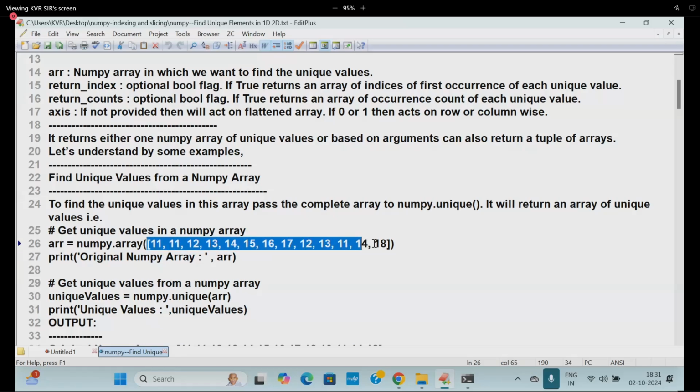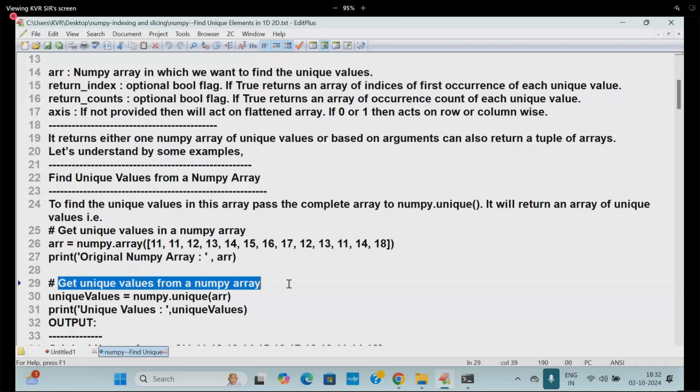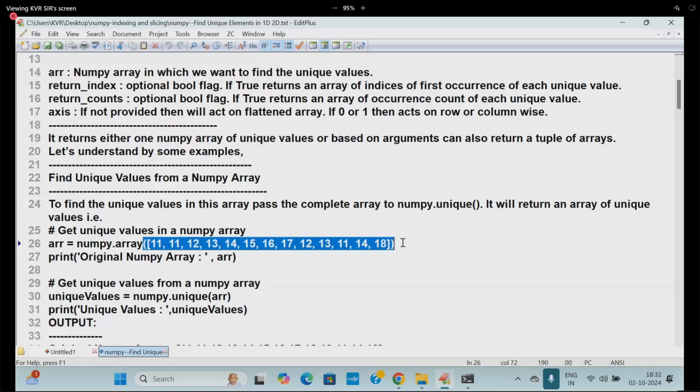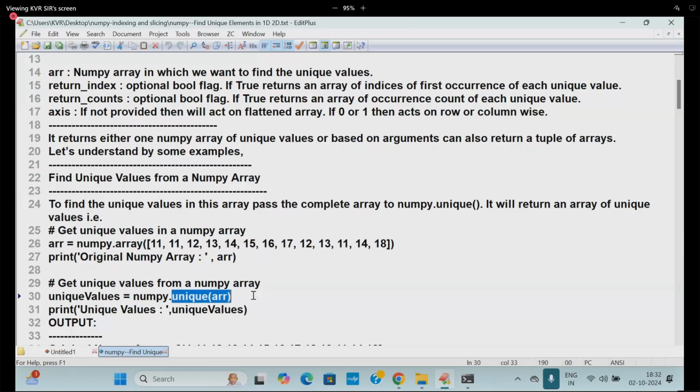Which values are repeated most here? 11, 12 and 13 may be repeated. The original array I am printing as arr. Get unique values from this flattened 1D array by writing numpy.unique of arr. Only unique values will be coming. What do these unique values contain? 11 and 12.